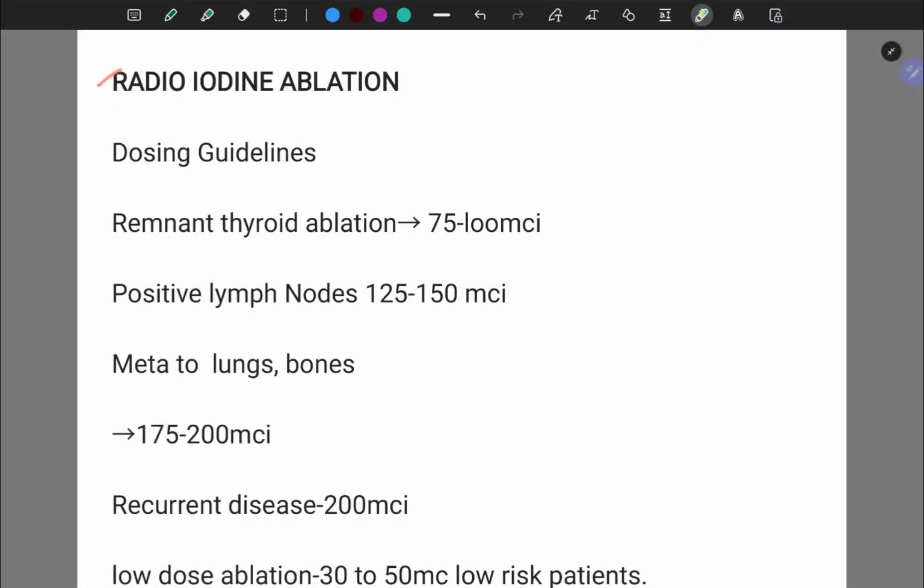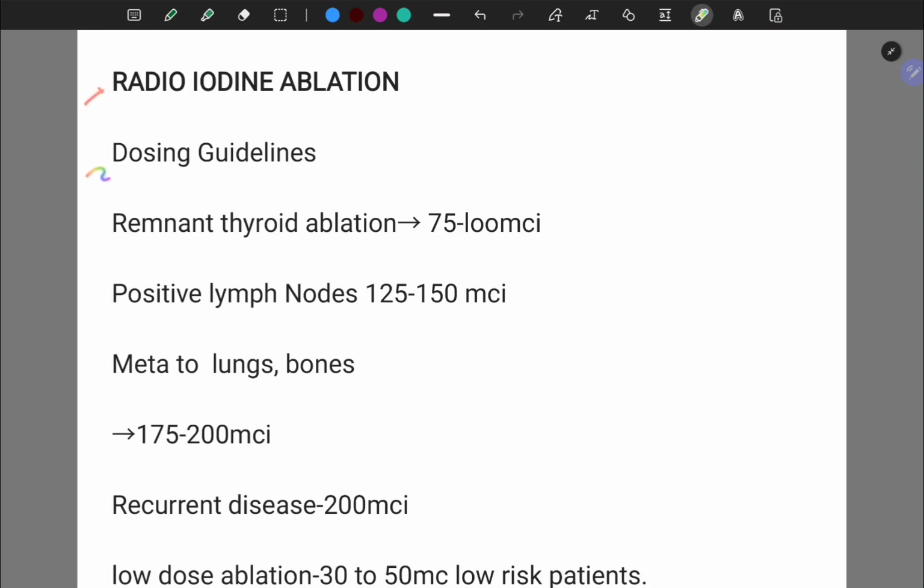Just want you to remember 5 basic important things: radioactive iodine ablation, what we are going to use this for, how we are going to use this, what are the side effects, what is the rationale behind using this. It will be useful both for your theory and practicals.